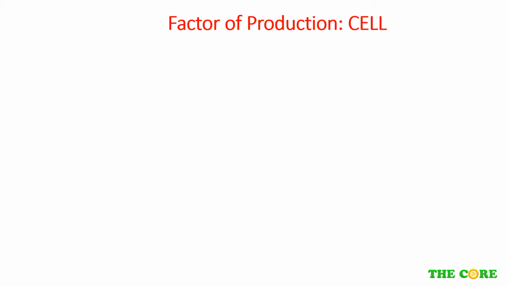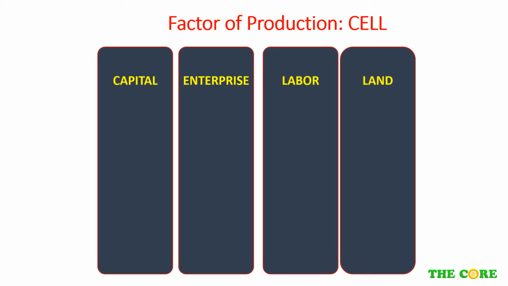Today's lesson will be briefing you on the factors of production. As you could see on the screen, factors of production have four categories, which are capital, enterprise, labor, and land.